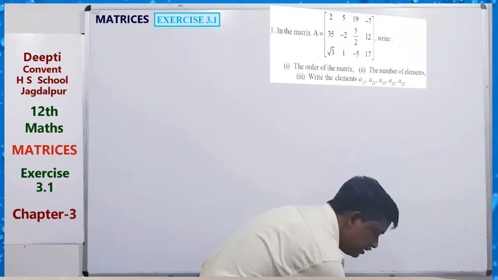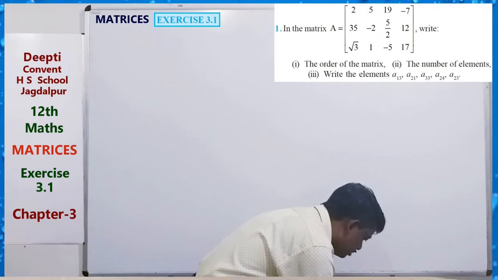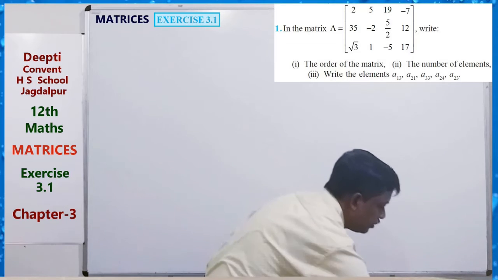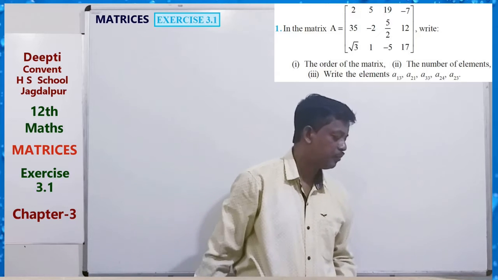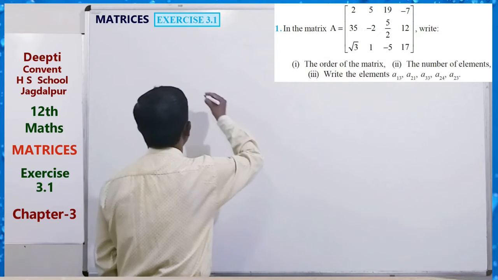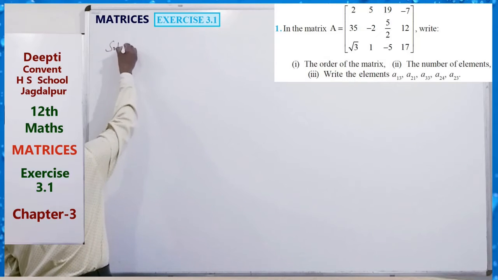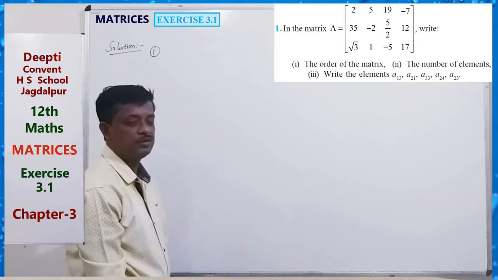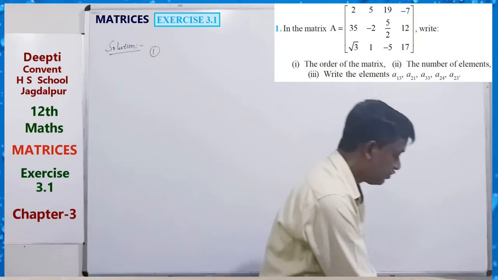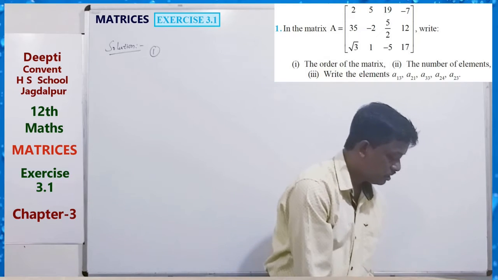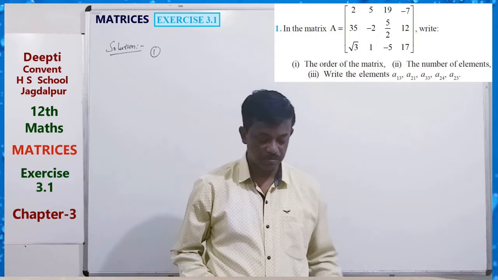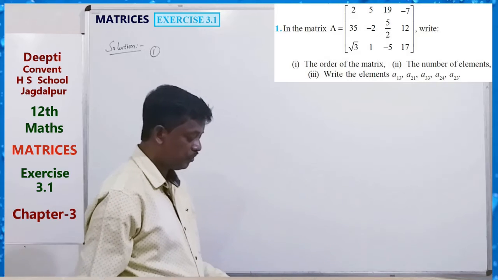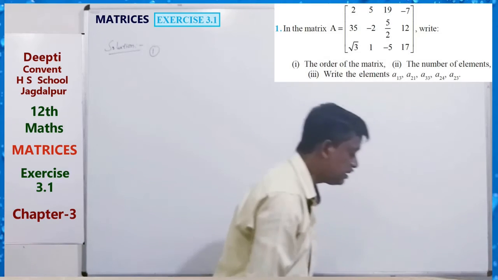In the first question of Exercise 3.1, a matrix A is given, and we have to write the order of the matrix, the number of elements, and write the elements.